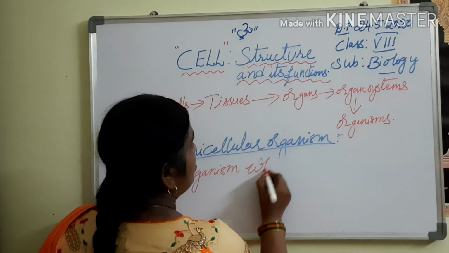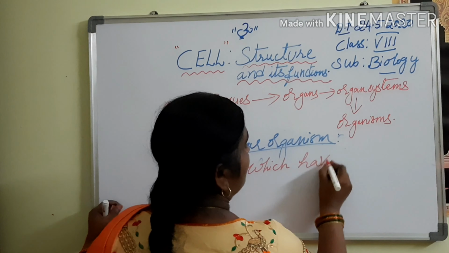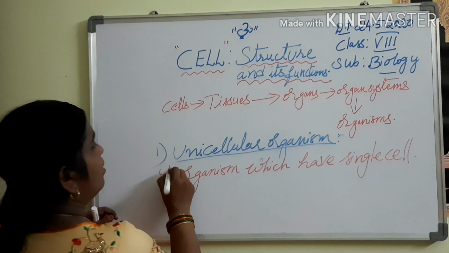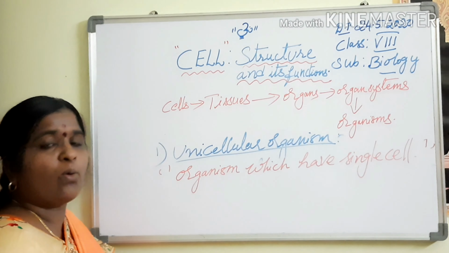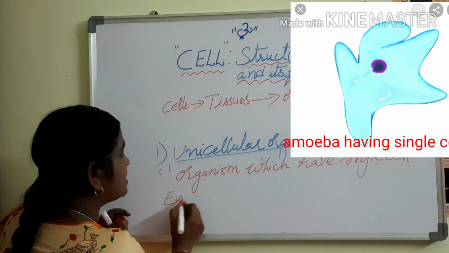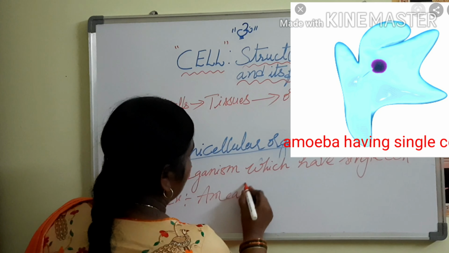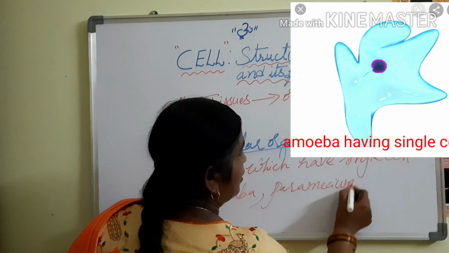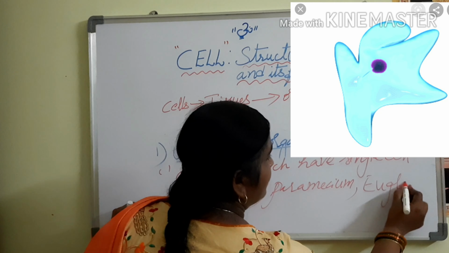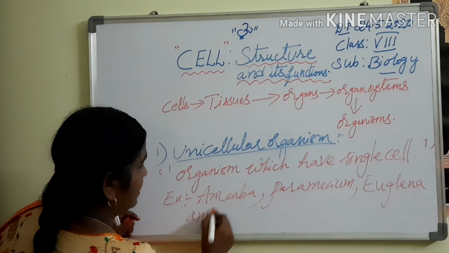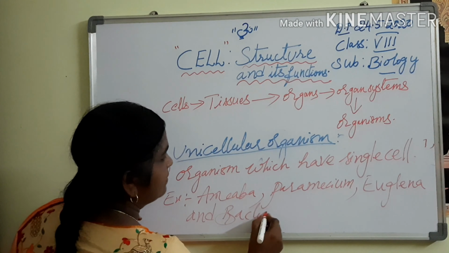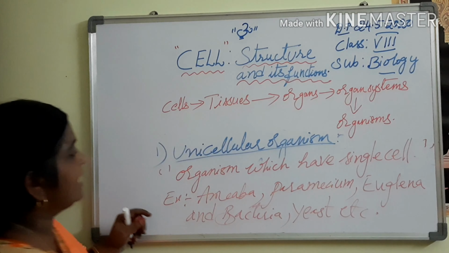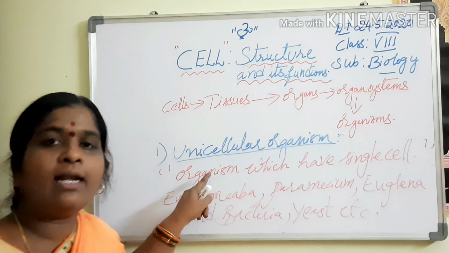Amoeba, paramecium, euglena, bacteria, yeast, etc. These are the examples of unicellular organisms.